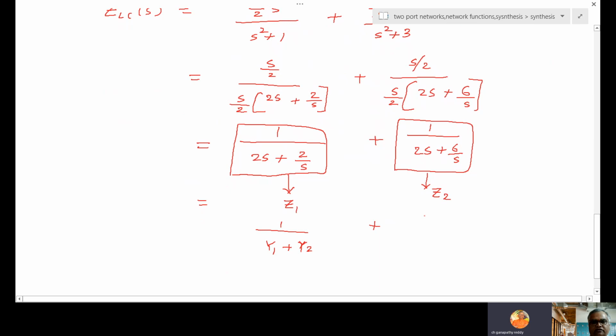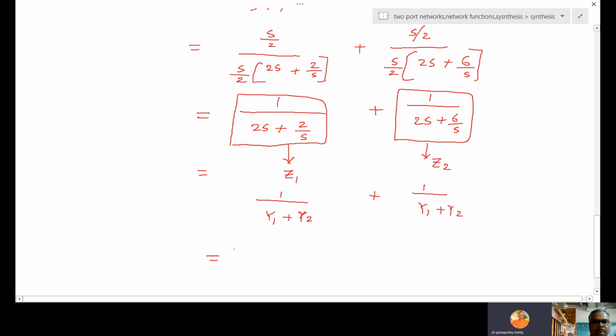The same way here also 1 by Y1 plus Y2. So admittance added means how are these elements connected? In parallel. Y1 network, Y2 network connected in parallel, because admittance added means they are parallel. The same way here, admittance added means parallel.